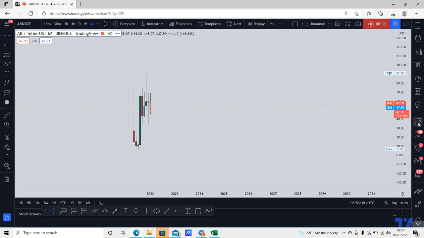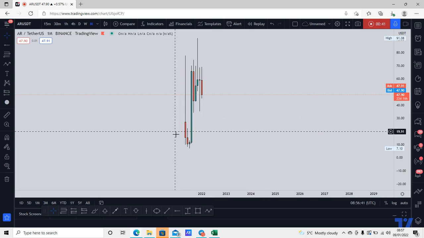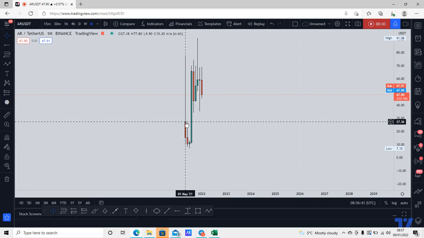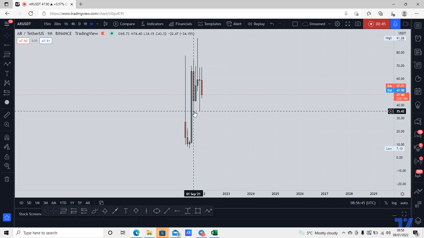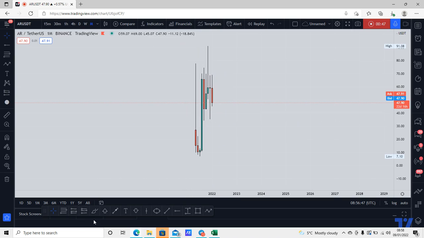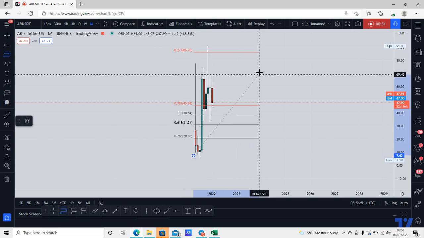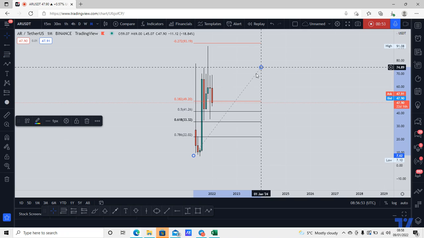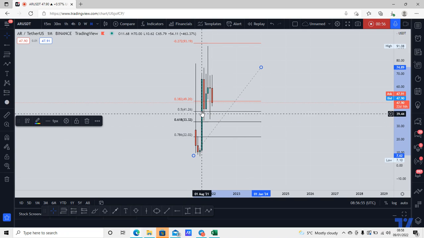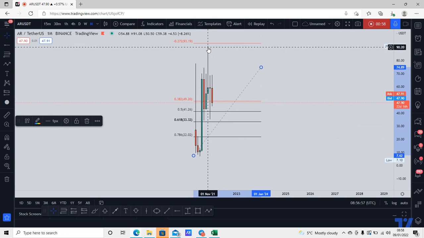time frame. So here on the monthly time frame, the market made this impulse to the upside, breaking above this level of resistance, followed by a correction. The market then bounced off the 0.618 fib. If we take our Fibonacci from the low to the high of the impulse, we can see the market bounced off the 0.618 fib and started to make the continuation to the upside.